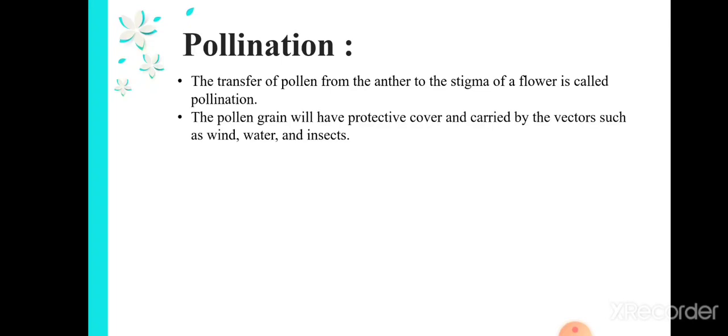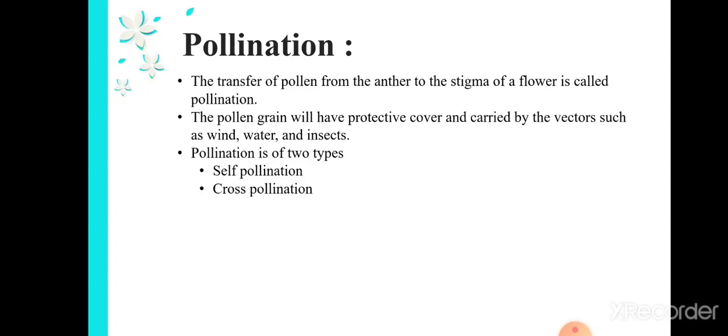The pollen grain will have a protective cover and is carried by vectors such as wind, water and insects. In some plants, these pollen grains have a protective cover to withstand the hot climate, and they will be carried by vectors such as wind, water, insects. When the pollen grain can't travel to another plant, these vectors will help carry it to the other plant.